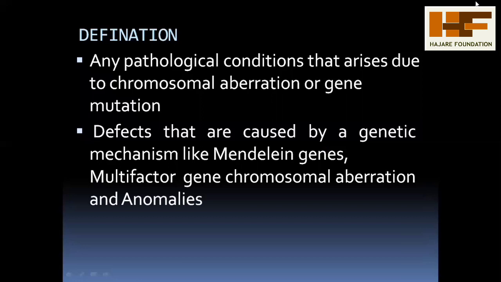This means genetic disorders are produced or caused with the help of gene mutation. Mutation means a sudden change in the genetic content, called gene mutation, and it also causes some chromosomal aberrations. Aberrations means some different diseases. These conditions are mainly applied with the help of pathological diseases, and some other defects are also produced.